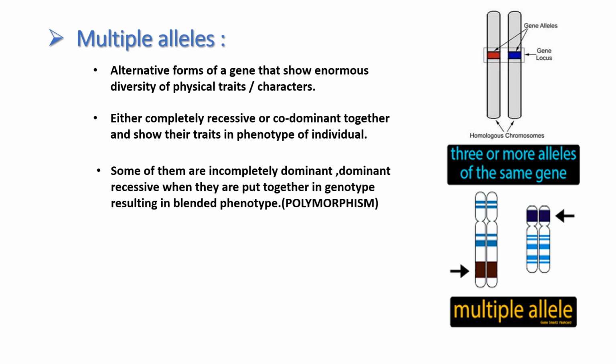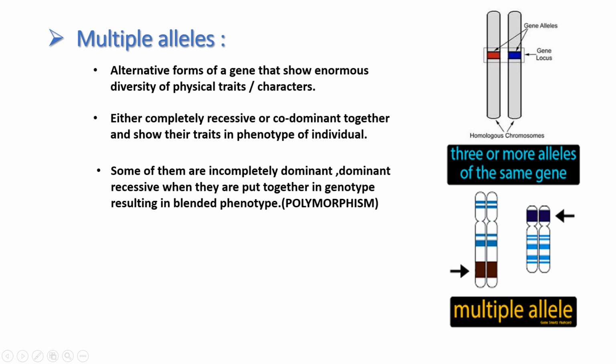Some of them show some dominance over the other character, the major gene. That condition is polymorphism. Poly means many and morphism means changes. So one gene shows many changes in its structure. That condition is nothing but polymorphism.